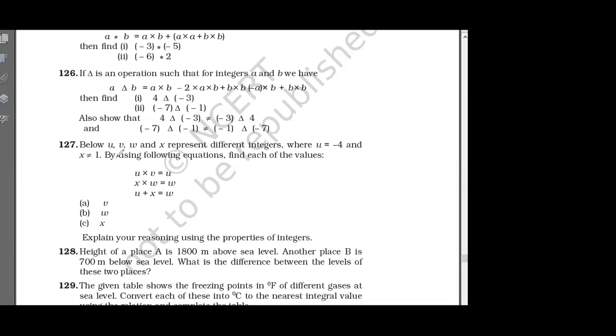126. Got it? Someone asked 123 also. Let us see. 4 into minus 3 is minus 12. Then minus 12 into minus 2 is plus 24. Now minus 3 into minus 3 is 9, and minus 4 into minus 3 is plus 12.